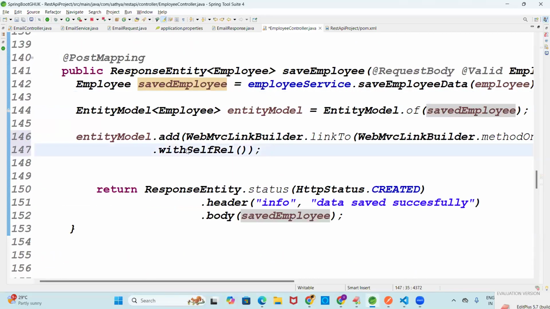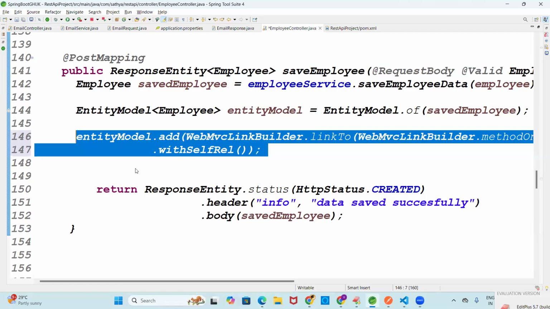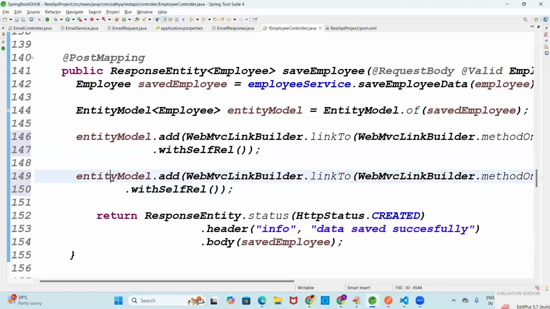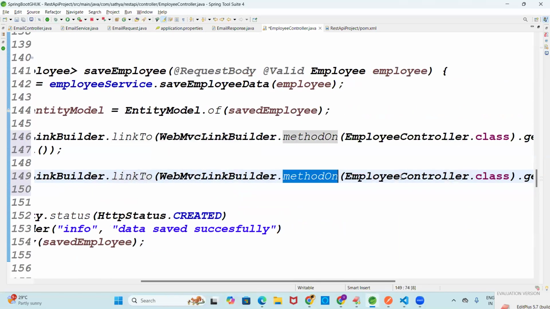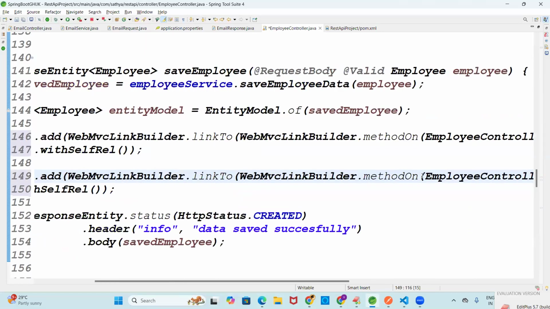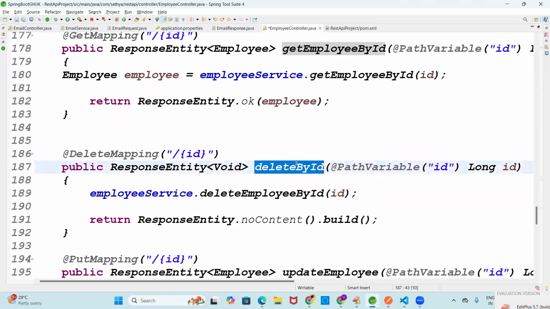Right now, that's it. With the self-relation, the URL created here is the get URL. That's it. Hey, please tell me the second one, the delete URL, once. Same code: entity model dot add, WebMvcLinkBuilder link to build method on the employee controller class, saying this is delete by ID. It is not delete by ID here. We need to check your delete operation method name. Here get mapping, delete mapping. Here I have given the name delete by ID. This name only you have to give.